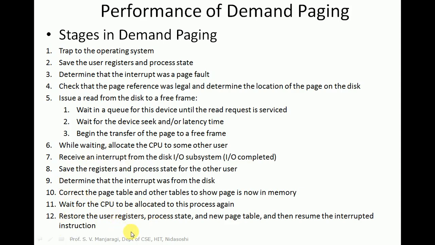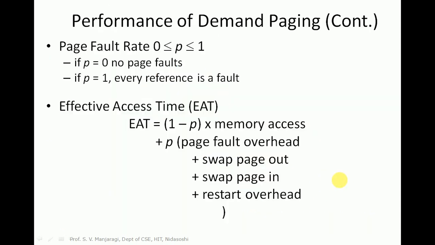And to continue with the execution of the suspended process, we have to restore user registers, process state and a new page table. The page table has been updated now after bringing missed pages from disk to the memory. So we have the new page table that we need to restore, then resume the execution of interrupted instructions.